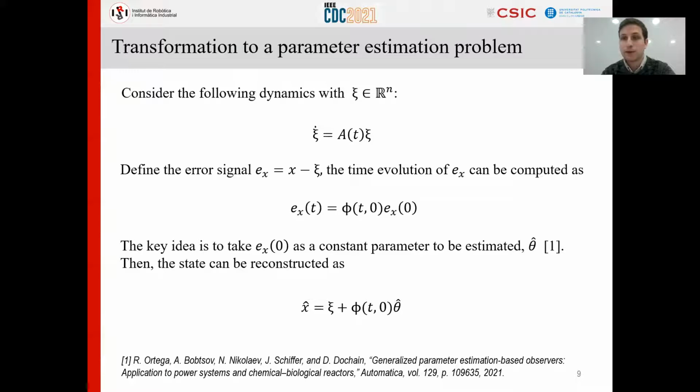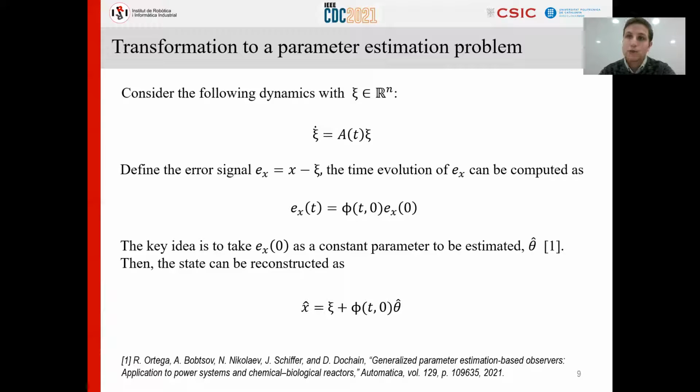So let's start with the first part, transforming the state estimation problem into a parameter estimation problem. So we will consider this chi dynamics here. In general, you cannot initialize this chi value at the same value of the state because you don't know its value. So you will have some error signal dynamics that you can compute through the fundamental matrix. So this is the second value here. We can see that through the fundamental matrix of the original system, we are relating the initial value of the error and the current value of the error.